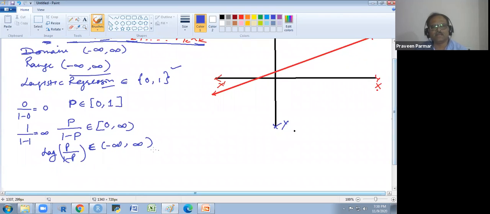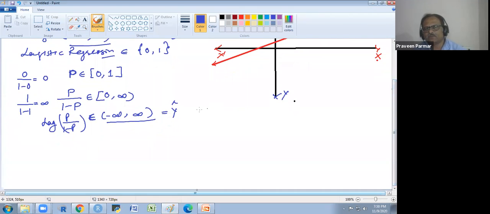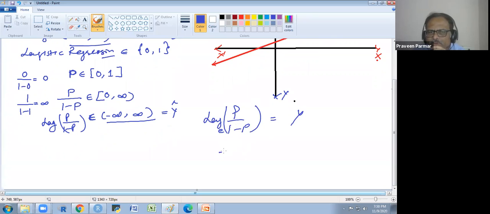So here I am getting minus infinite to infinite, so I could write that instead of y cap. I write this log of p over 1 minus p is equal to y. The base is e, so it will be e to the power y equals p over 1 minus p. Got it?